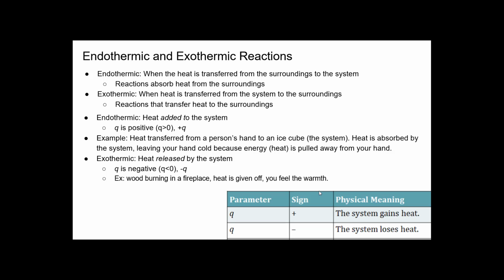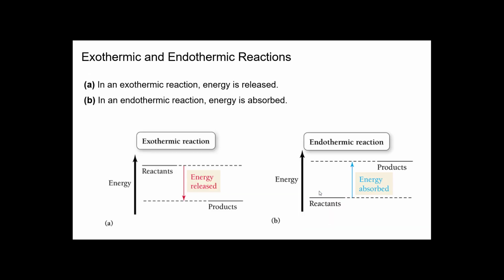So if it's an endothermic reaction, meaning heat goes from the surroundings into the system, then it is a plus sign. It's like you're depositing money into an account. And if heat is being lost from a system and it's going out into the surroundings to warm you, that's deductions from a bank account. It's negative. So that's a good way to remember that. Heat being released by the system is negative, and heat being added to the system is positive.